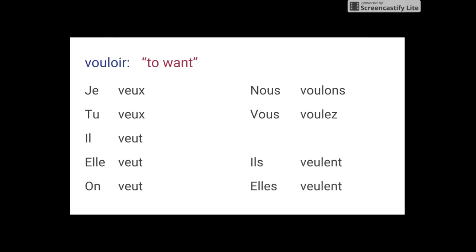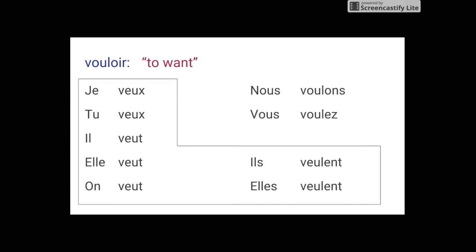Elles veulent. If we look at these conjugations, we'll notice that in our boot, or in our shoe, notre chaussure, there is one stem, and in nous and vous there is a different stem. So for nous and vous, our stem is voul, V-O-U-L, just like the infinitive vouloir: voulons, vouloir, voulez. However, in this boot, for je, tu, il, elle, on, we can see that there is a separate stem, and it is V, E, U.